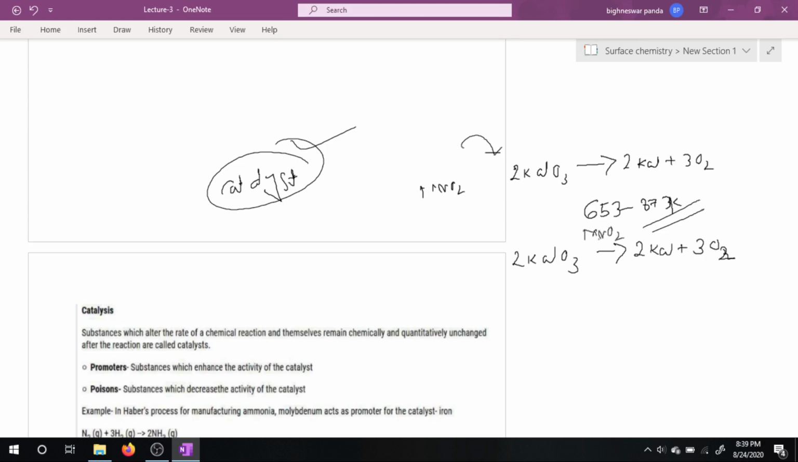It has been found that when a small amount of manganese dioxide MnO2 is added, the decomposition not only becomes faster but also takes place at a much lower temperature, and the temperature range is around 473 to 670. So here manganese dioxide acts as a catalyst. A catalyst is a substance which can change the speed of a chemical reaction without itself undergoing any change in mass and chemical composition at the end of the reaction, and the phenomenon is known as catalysis.